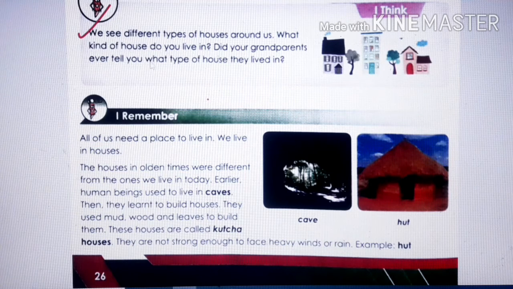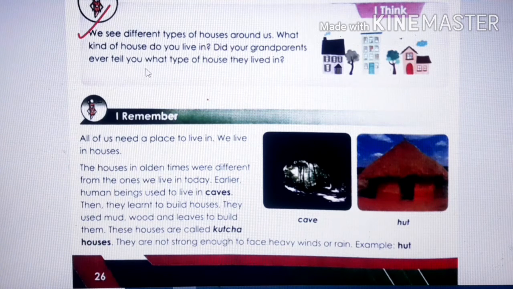Did your grandparents ever tell you what type of house they lived in? Was there any discussion between you and your grandparents earlier about which type of house they lived in? Okay, children, if you didn't, you can do it. After this explanation, you can discuss with your grandparents in which type of house they used to live. So let's start.